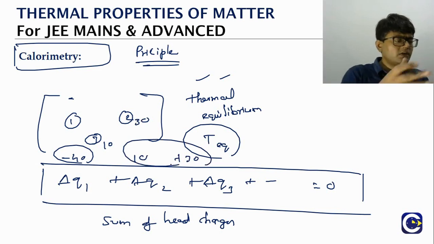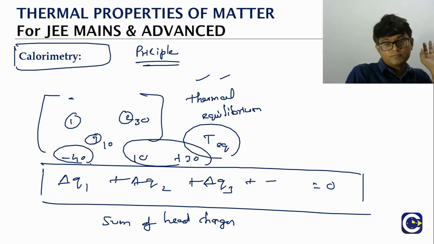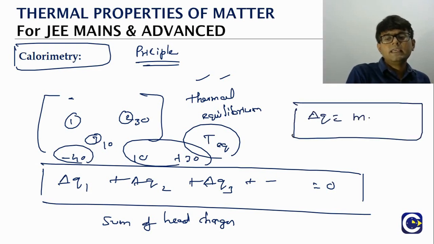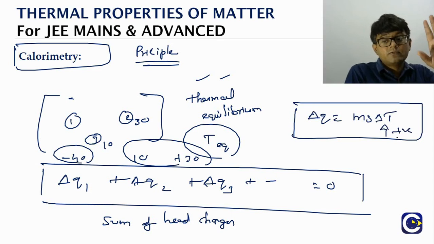It's very simple. The heat lost by the hot objects will be equal to the heat gained by the cold objects. Heat lost, as per our convention, will be negative. Heat gain will be positive. Look at this: what is the formula for the heat? m s delta T, right? Temperature increasing means delta T will be positive, hence the heat change also will be positive.